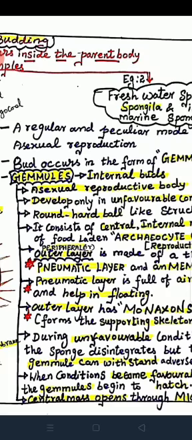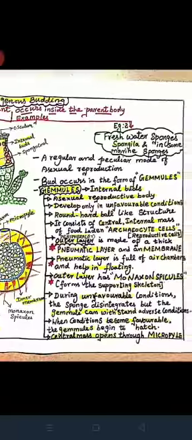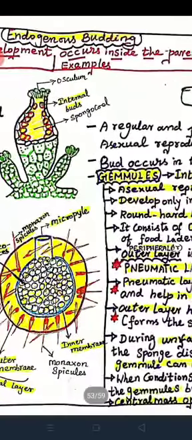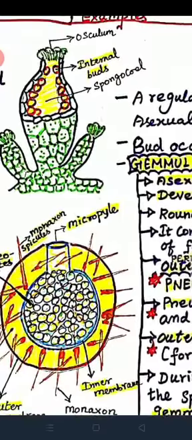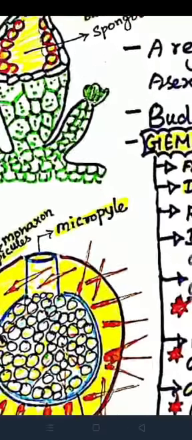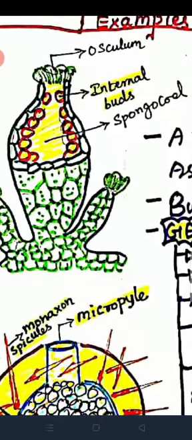In freshwater sponges, a regular and peculiar mode of asexual reproduction is gemmule formation. Bud occurs in the form of gemmule. What are gemmules? Simply we can say it is an internal bud or asexual reproductive body. See the diagram. Gemmules are internal buds formed inside the body cavity called spongocoel. This is our internal bud.